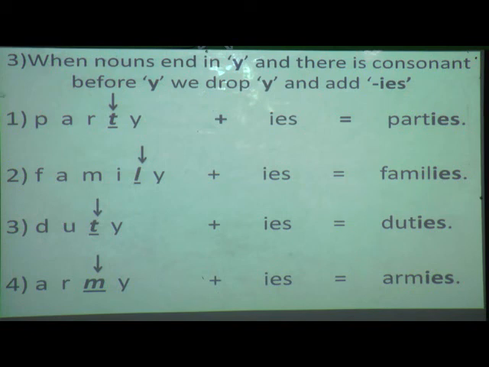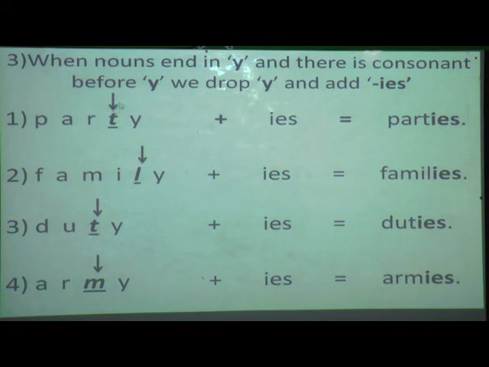So the first example is party, P-A-R-T-Y. We only have to see the last letter. What do they tell us? When nouns end in Y. Yes, this is a noun. Okay, our noun is ending with Y. Now we have to see which letter is there before that. T. I have made the arrow.